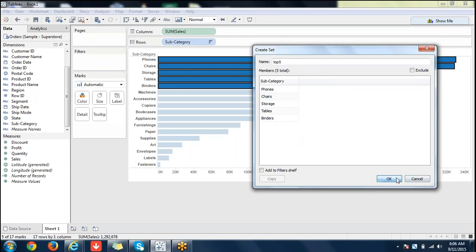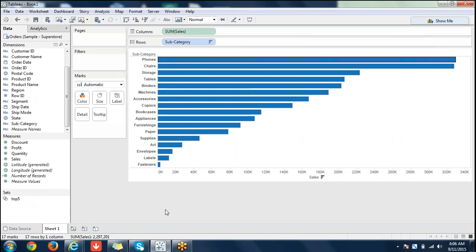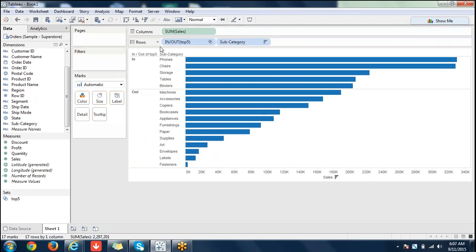Whenever you create a set, same as group, there is no change to visualization unless you drag and drop it to the visualization. But the first difference between group and set is that in set, it will say whether it's in the set or out of the set.